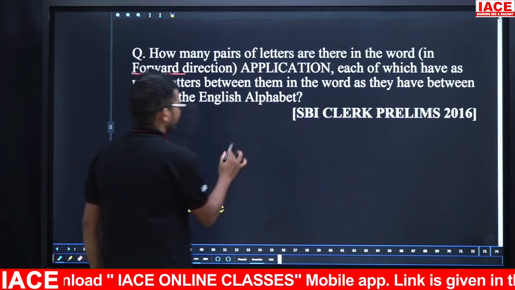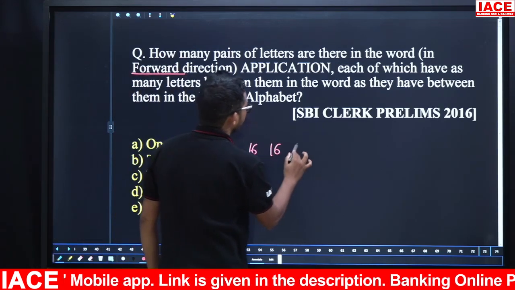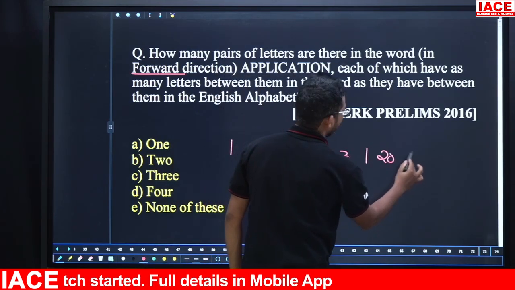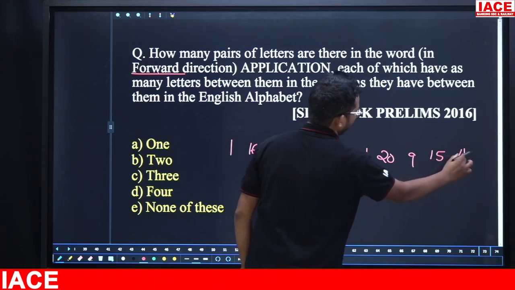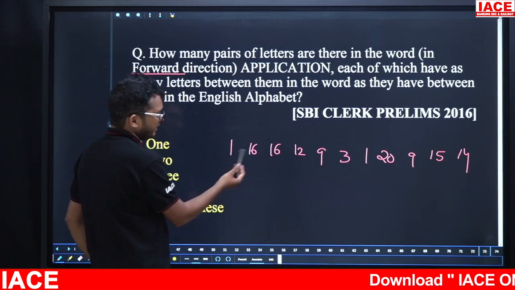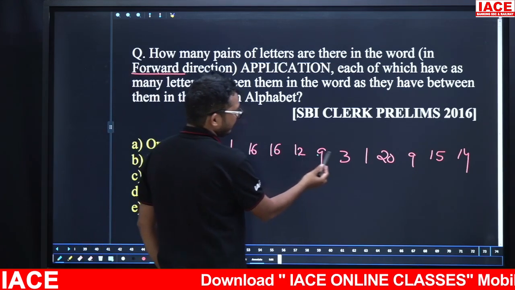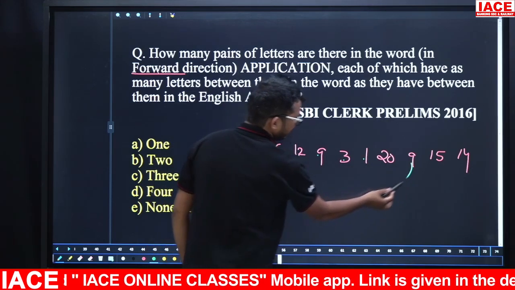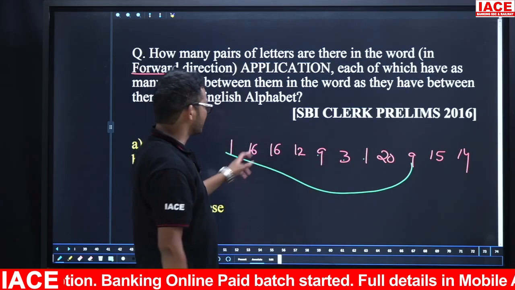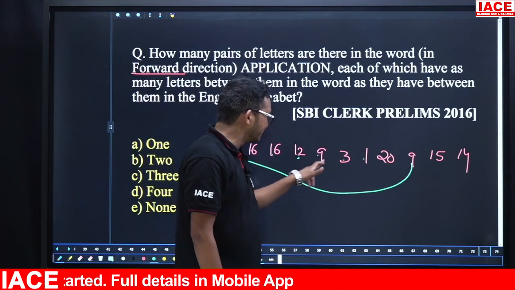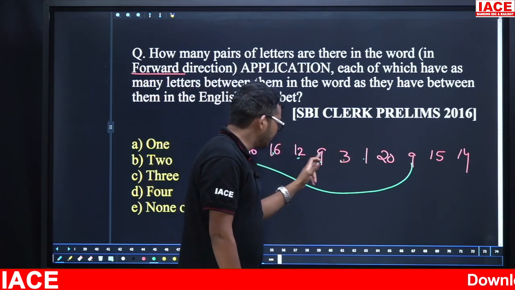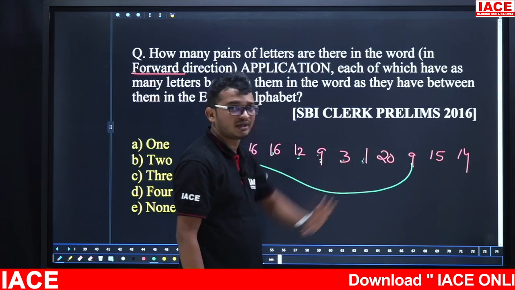Take here A face value 1, P is 16, P 16, L is 12, I is 9, C is 3, A 1, T 20, I is 9, O is 15, N is 14. Suppose friends take here 1, next in number format after 1 and 2, next 3, 4, 5, 6, 7, 8, 9. That means here 1 to 9 pair is matched. After 9, 10, 11, no. After 16, 17, 18, 19, 20, after 20 no number is there, so no need to check.